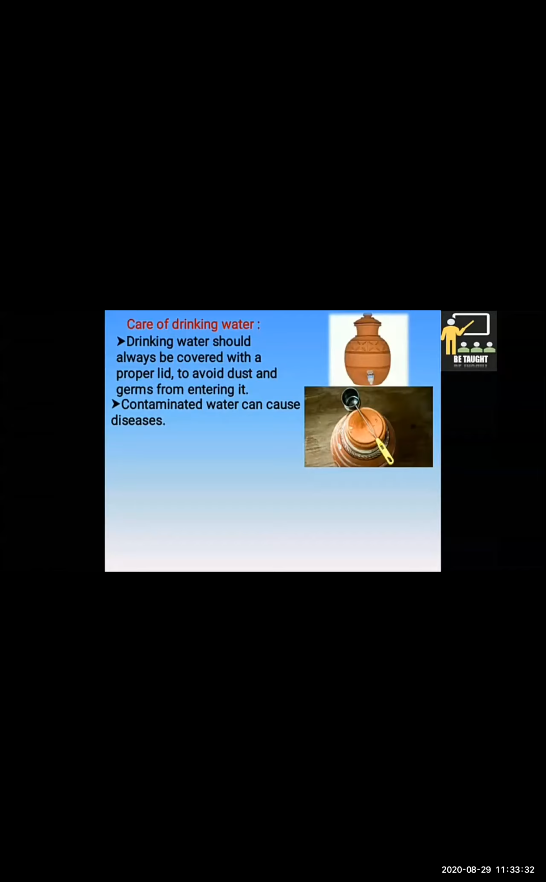When the water in a container is finished, we wash the container well before refilling it. If we take such care, drinking water remains clean. Water never becomes stale.